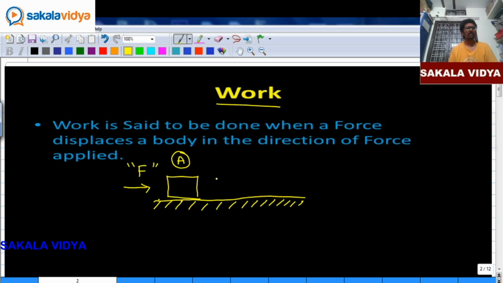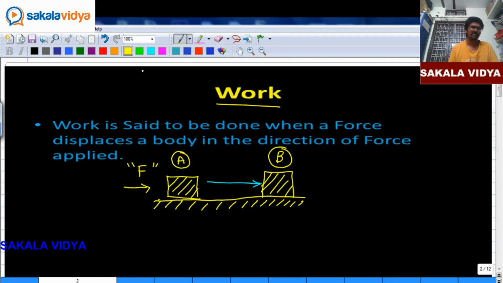Whenever you apply force on this object, what happens to this body? This body starts moving in forward direction, and finally it reaches a place B.